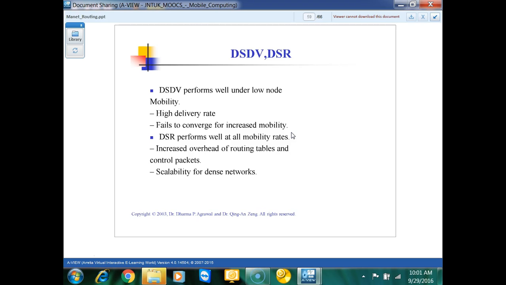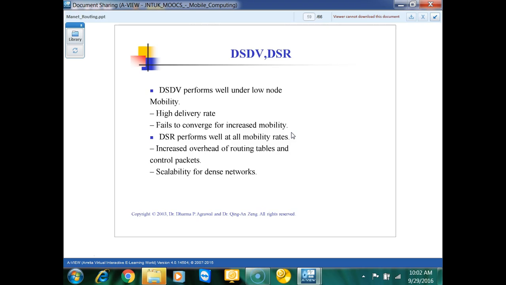Depending upon nodes moving in and out, your routing table will update. We will study DSDV a little bit more, and we can see that DSDV is also updating its routing tables frequently. Instead of broadcasting packets just to find out routes, it is maintaining and updating its routing tables dynamically.